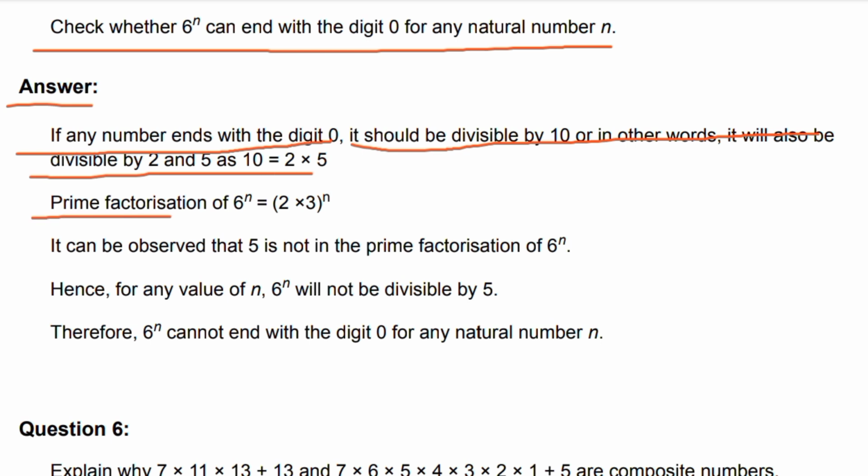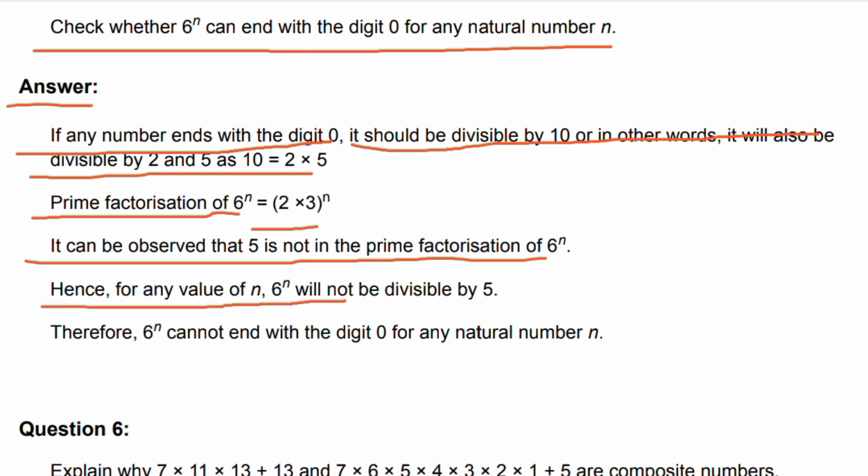Prime factorization of 6 power n is equal to 2 power n into 3 power n. It can be observed that 5 is not in the prime factorization of 6 power n. Hence, for any value of n, 6 power n will not be divisible by 5. Therefore, 6 power n cannot end with the digit 0 for any natural number n.